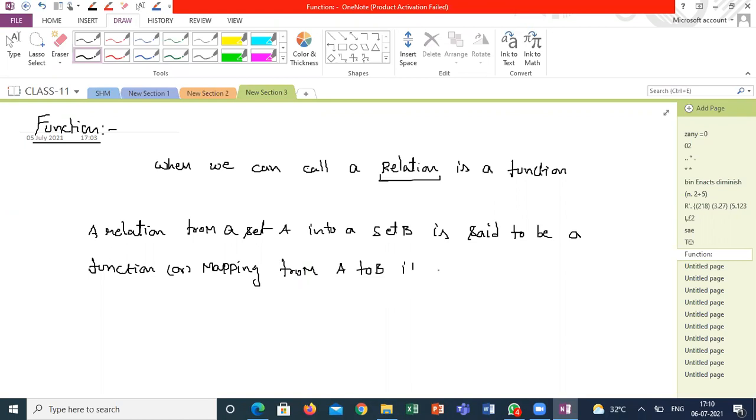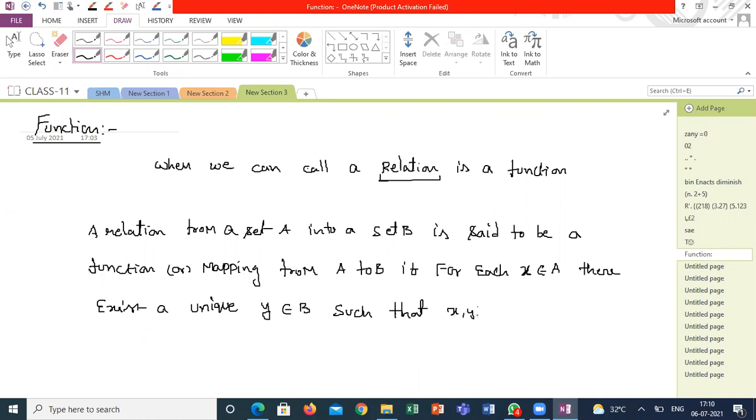if for each x belongs to A, that means each and every element of A, you take any element of A, there exists a unique y belongs to B such that (x, y) belongs to the function, and it is denoted by f: A → B. You are mapping a function from A to B. This is a general technical statement.